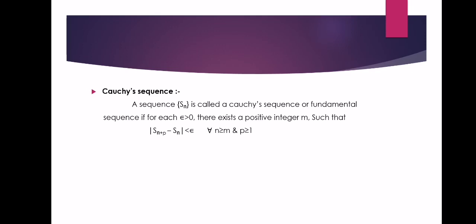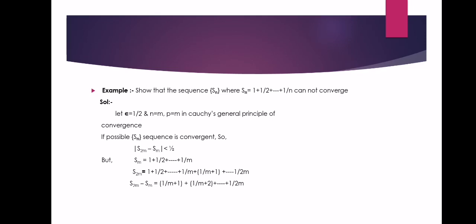For a better understanding, we take an example. Show that the sequence Sn, where Sn is equal to 1 plus 1 by 2 plus and so on up to 1 by n, cannot converge. Let us prove it. Let epsilon be equal to 1 by 2, and n equal to m and p equal to m in Cauchy's general principle of convergence. If possible, let the sequence Sn be convergent.